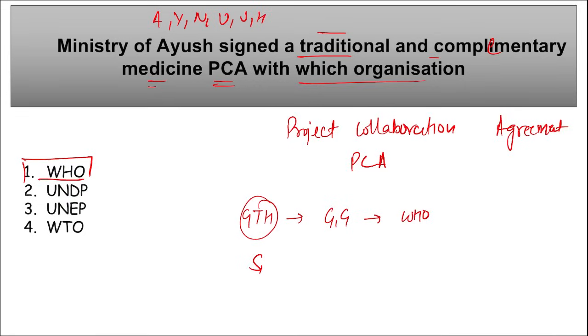And what is this PCA agreement basically? This is to standardize the traditional and complementary medical system into a national health system. Also, this will advance the traditional and complementary medicine by modernizing it into a globally accepted medicine. We know, as of now, if we look at the culture globally, we are more focused on the medicines that are chemical based, right? And not focused on the medicines that are Ayush based, that is your traditional medicine system, correct? So in order to make a shift from these chemical based medicines to the traditional medicine system, this PCA was signed between WHO and Ministry of Ayush so that more and more people can accept these traditional medicines, right?